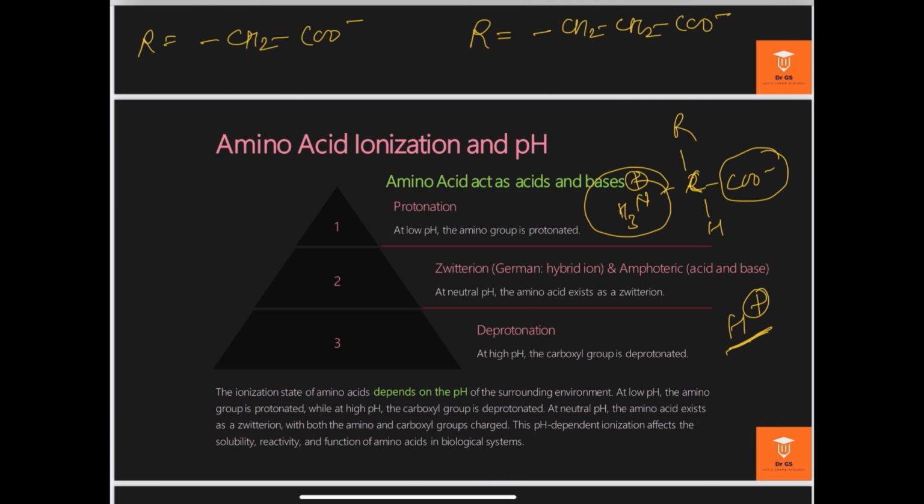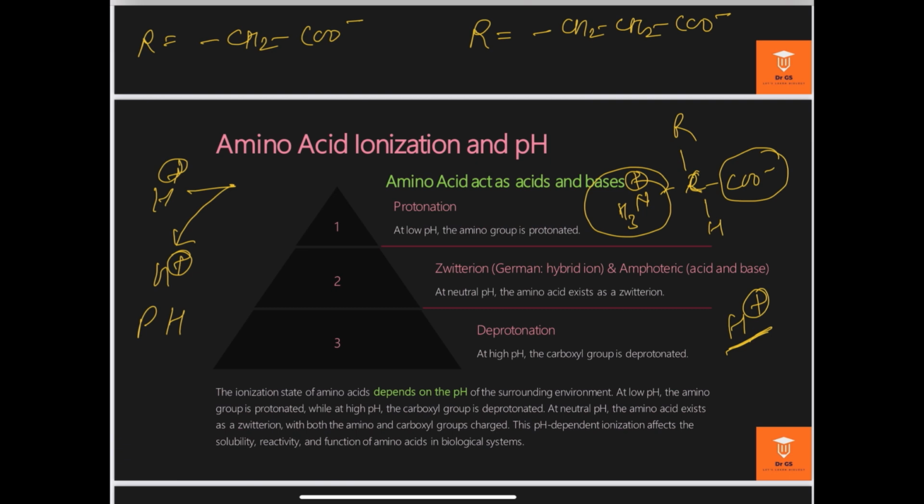If the pH of the medium is high, then the amino acid releases an H plus ion. So the acceptance or release of H plus ion depends on the pH of the medium. The relationship between pH and ionization I will explain in the next slide.